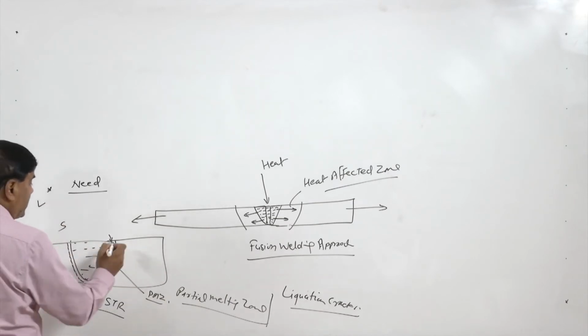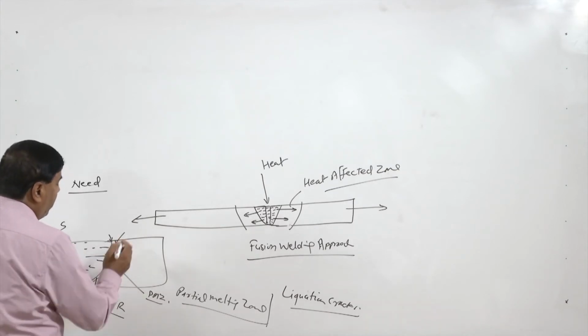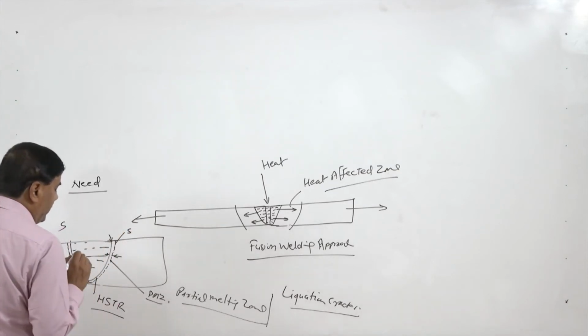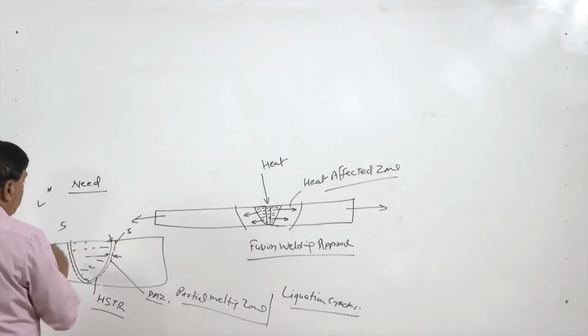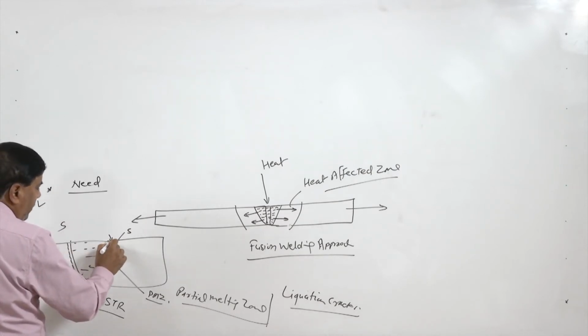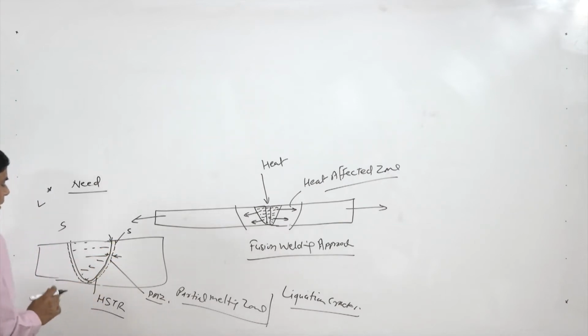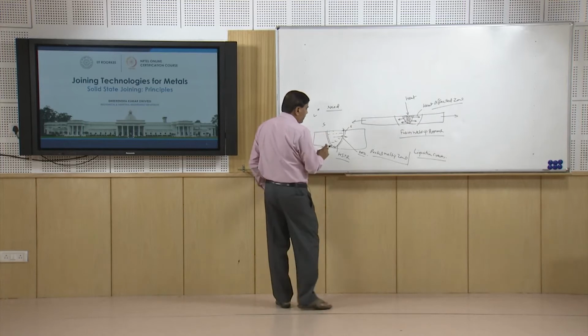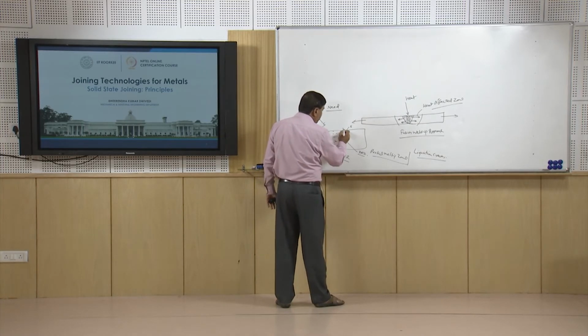because these metals will have one liquidus and one solidus. So, if the solidus is at very low temperature, this is where you have things completely in solid state, corresponding to the solidus temperature line, and the one which comes at the temperature corresponding to the liquidus will determine the distance up to which things will be in molten state. So, this temperature range basically determines the width of the partial melting zone.